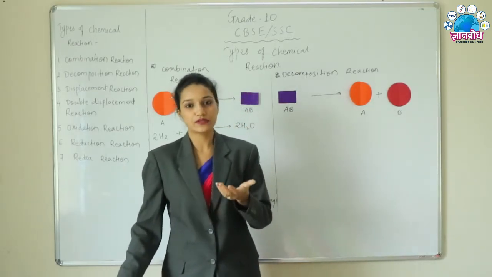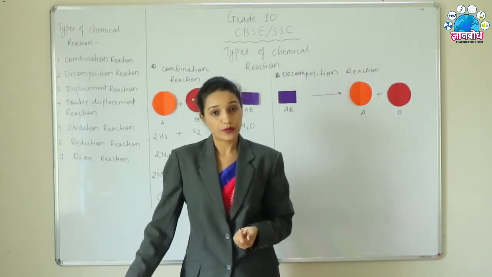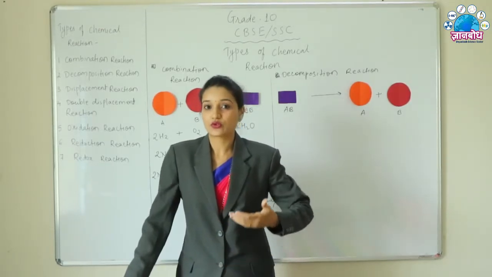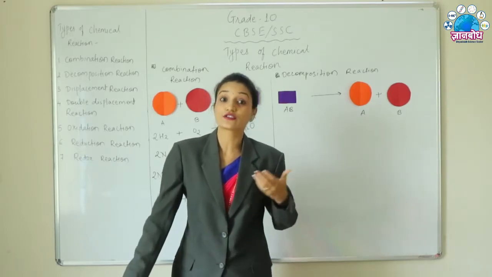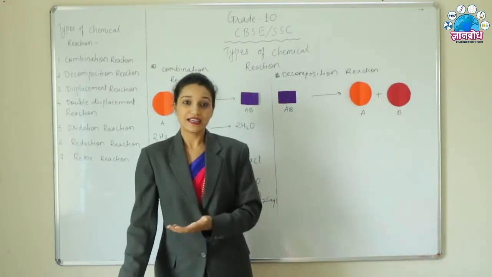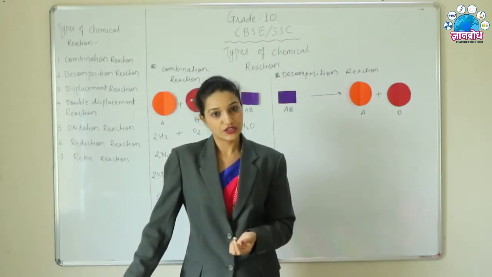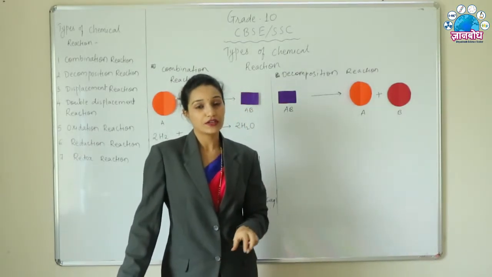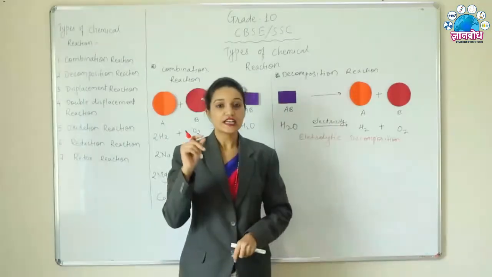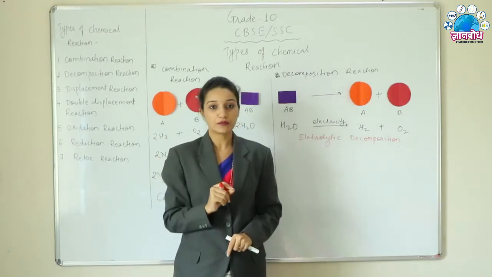Now this happens in nature by decomposers. Decomposers will decompose organic matter into their constituents, and that's why that reaction is also a decomposition reaction. Now here also we are going to take some examples of decomposition reaction. Electrolytic decomposition.